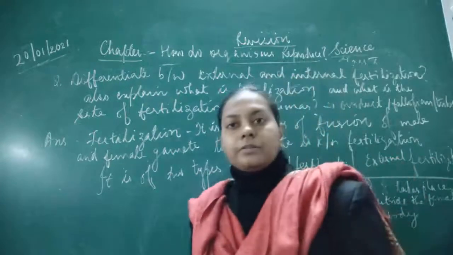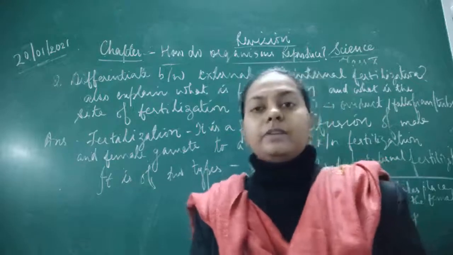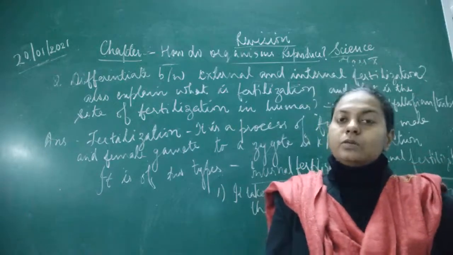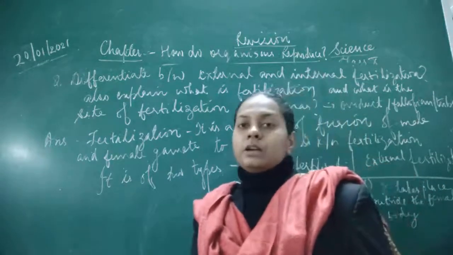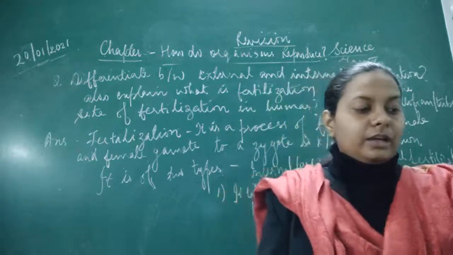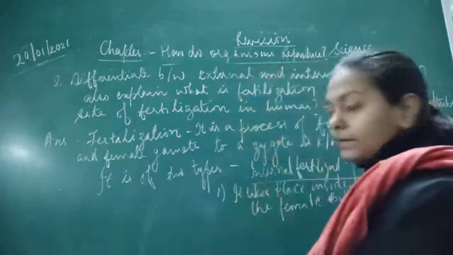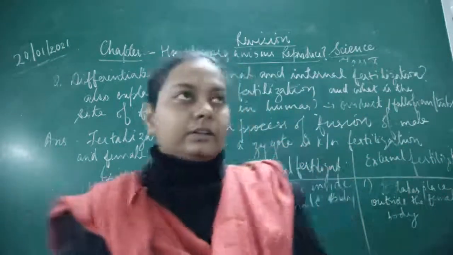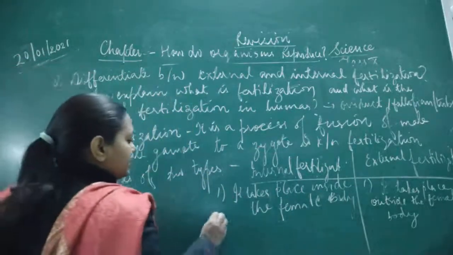In external fertilization, the male and the female gametes are released externally. For example, in frogs or fish, the male gamete is present in the water as well as the female gamete. Then the fertilization takes place outside the body of the female, and this is known as external fertilization. Development of the zygote also takes place outside the body of the female, whereas in internal fertilization the zygote also develops inside.